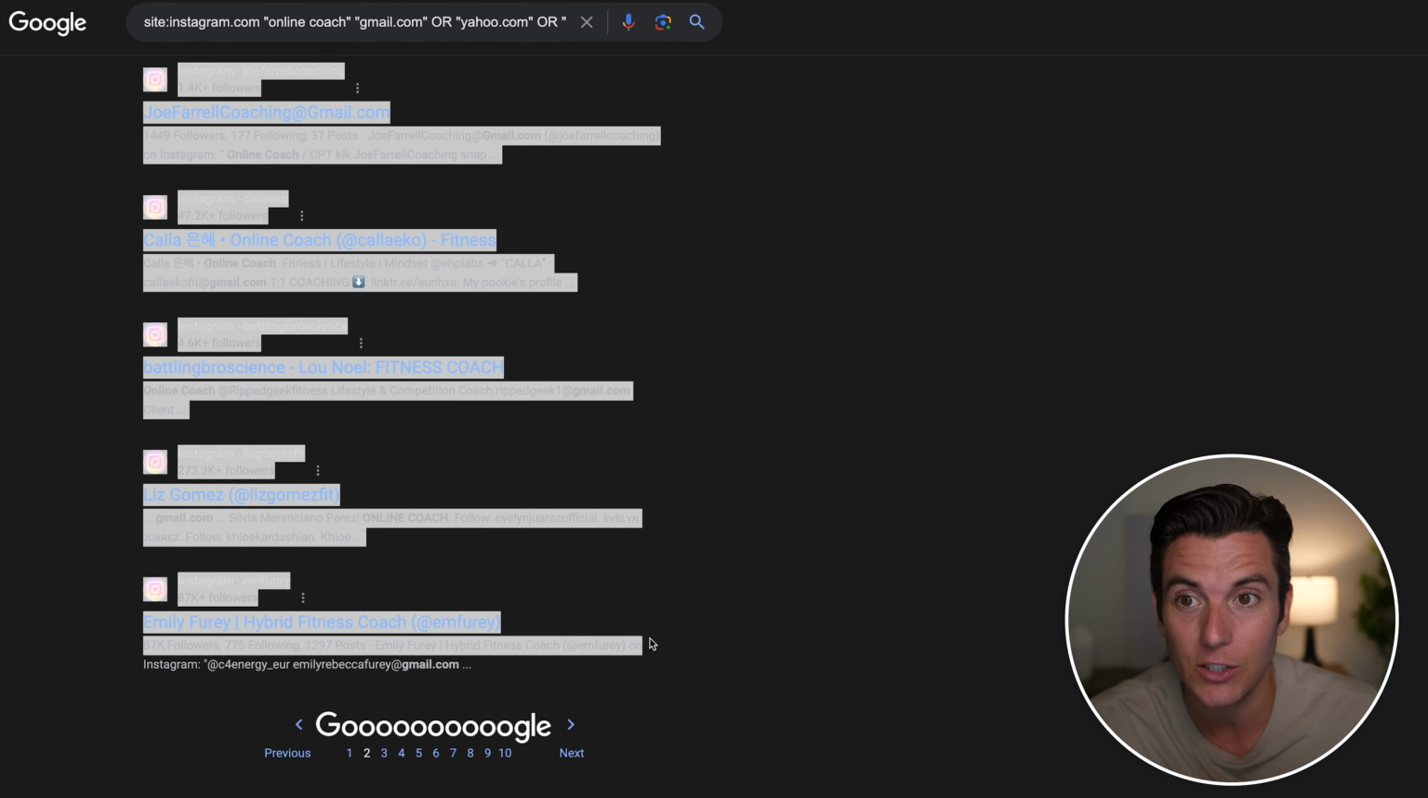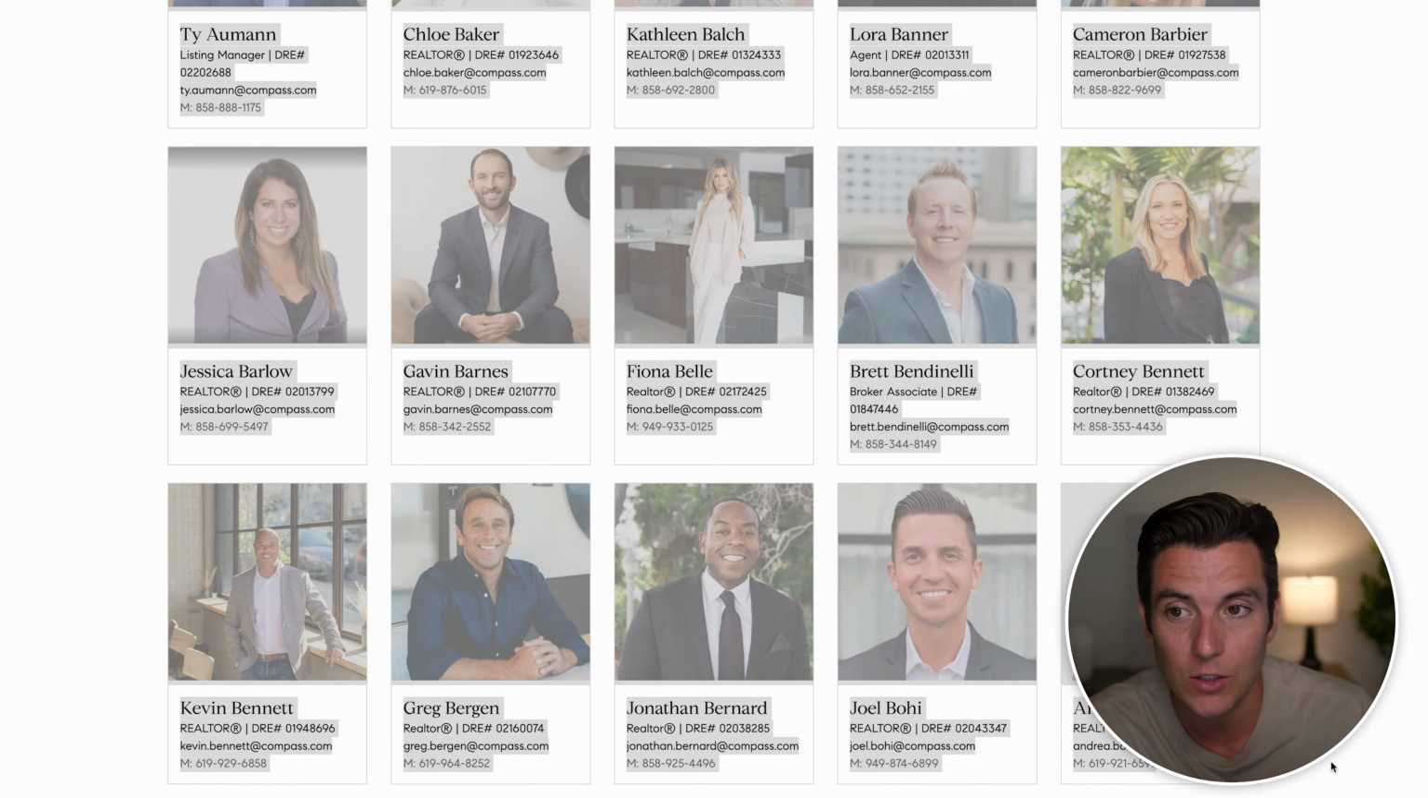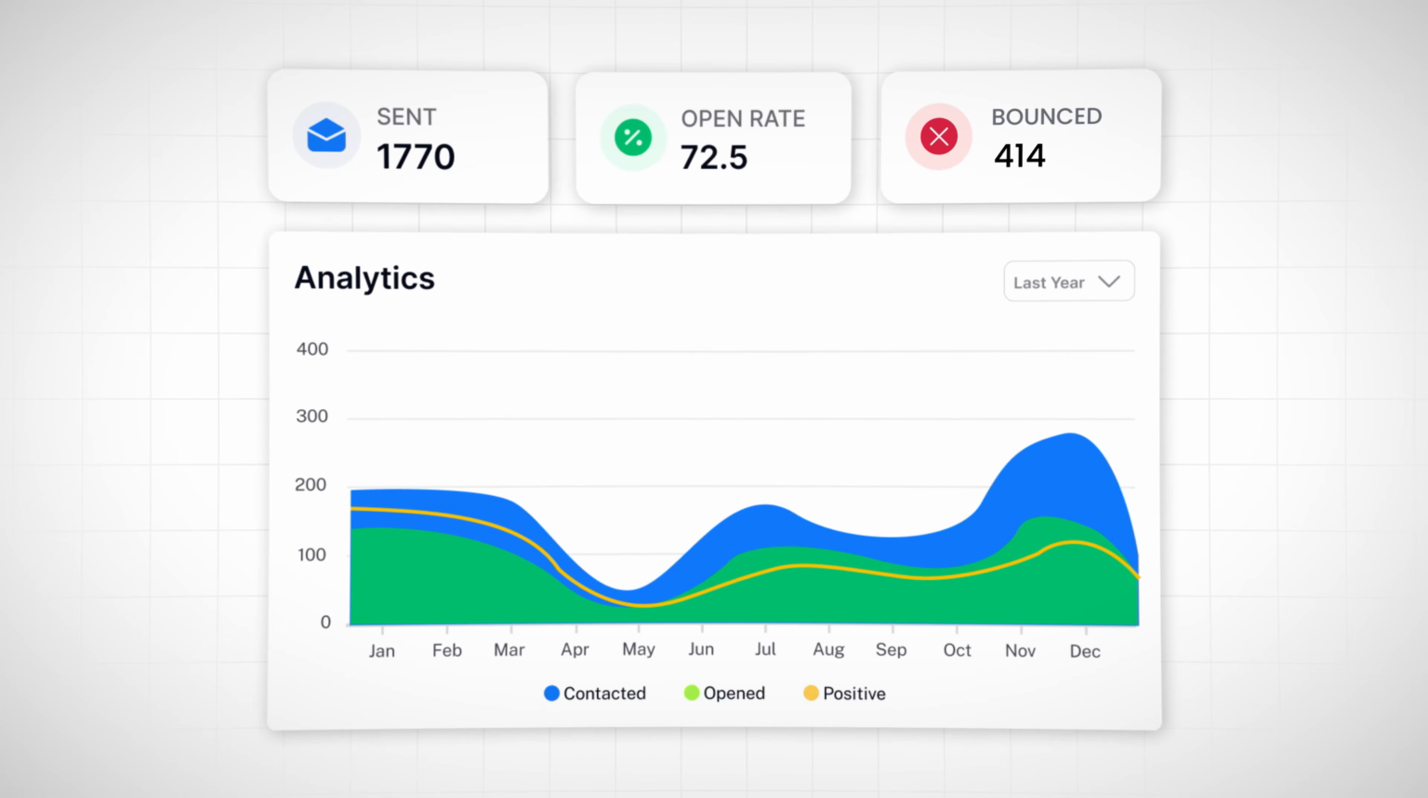And the other problem with doing this manually is it can be kind of a drag to actually make sure the emails are legit. Oftentimes when we get a big list of emails, whether we're scraping from Google like I showed you or pulling from a directory, the emails might be outdated or just not relevant anymore. And when we send emails to them, they're going to bounce back and it's just going to be a waste for you.